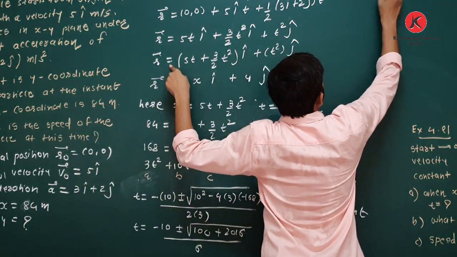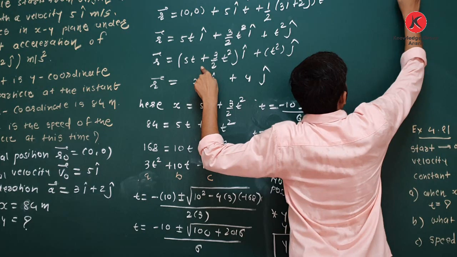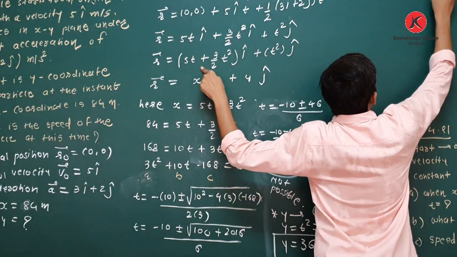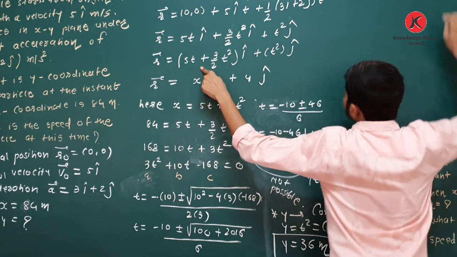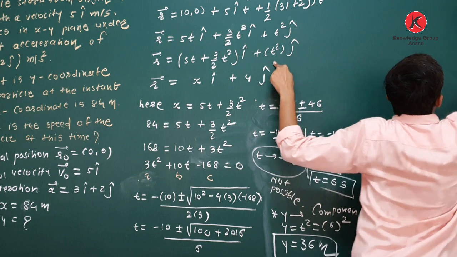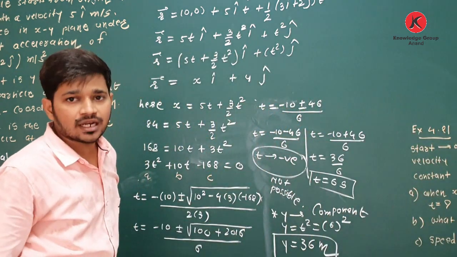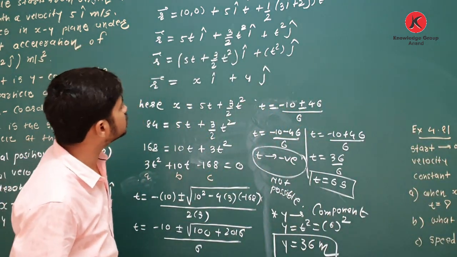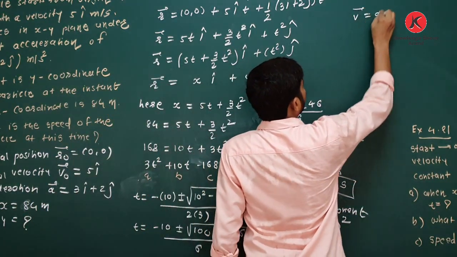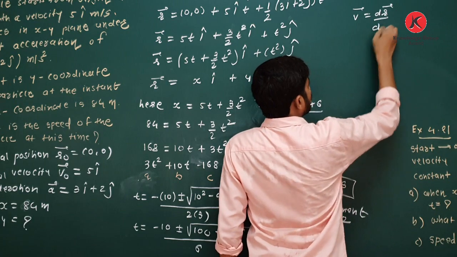R is equal to 5t plus 3 by 2 t square i caret plus t square j caret. It is the position vector. If you differentiate this position with respect to time, you will get velocity. v is equal to dr upon dt.